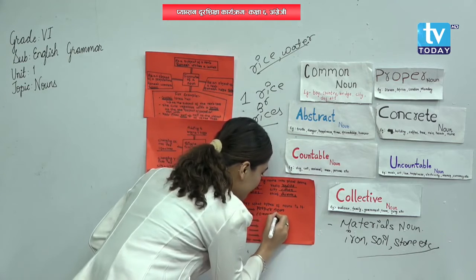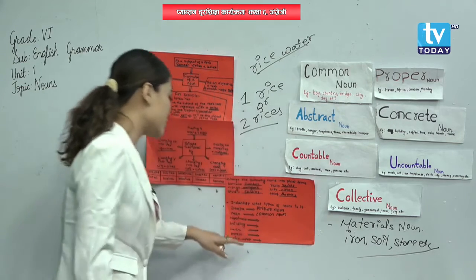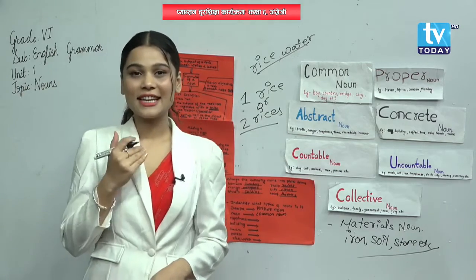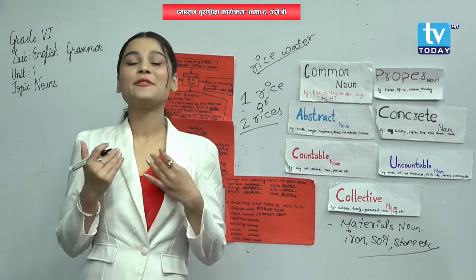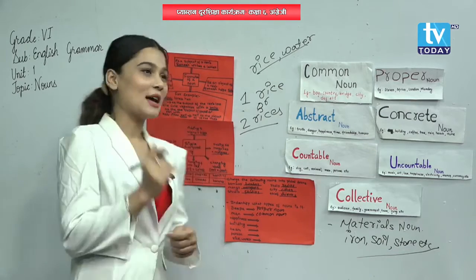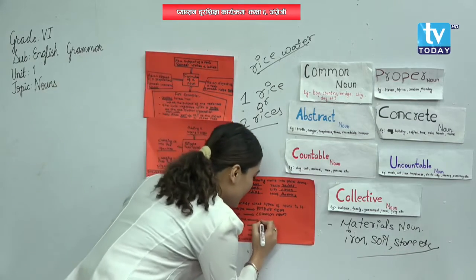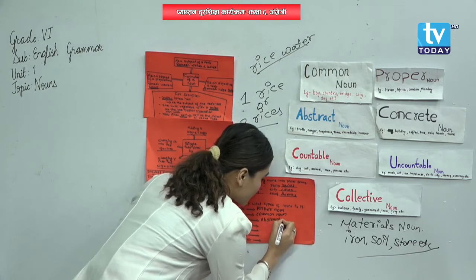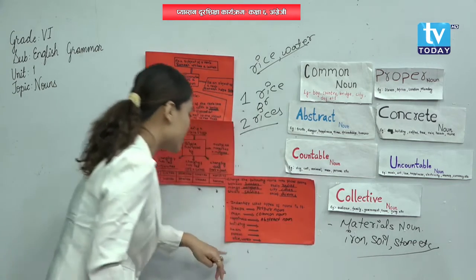And the next one is happiness. We cannot touch it, we cannot taste it, but what? We can feel it, we can feel the happiness. That means, yes, abstract noun. Next one, building.